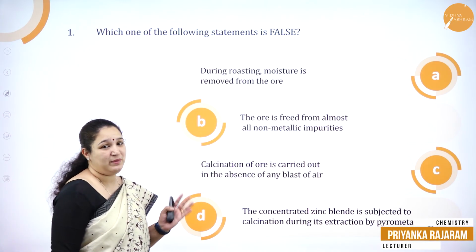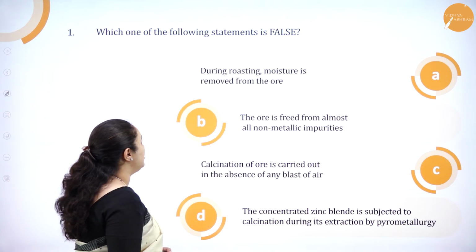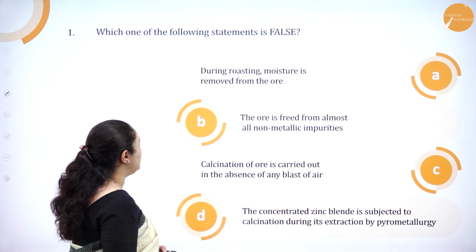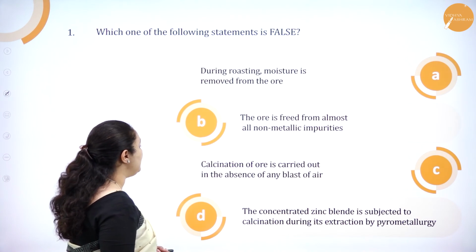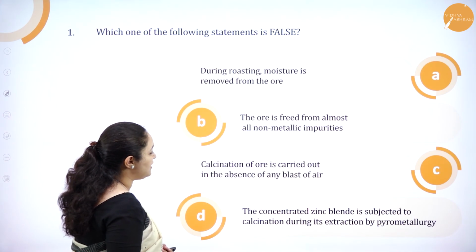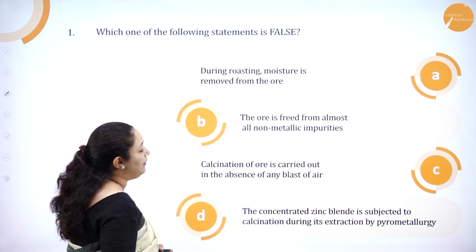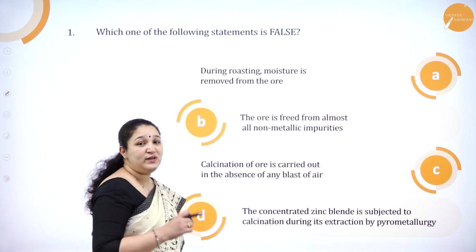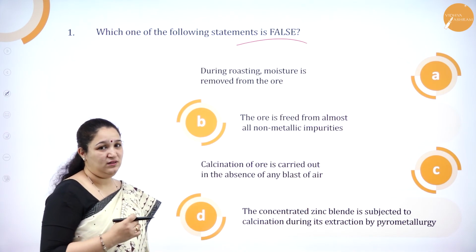Which one of the following statements is false? Option A, during roasting moisture is removed from ore. Option B, ore is freed from almost all non-metallic impurities. Option C, calcination of ore is carried out in the absence of any blast of air. Option D, concentration of zinc blend is subjected to calcination during its extraction by pyrometallurgy. So which statement is the false statement is the question.